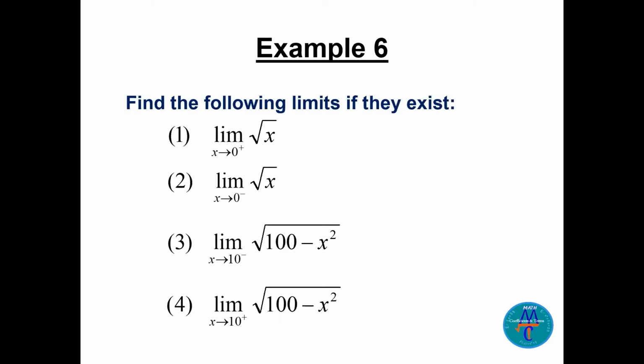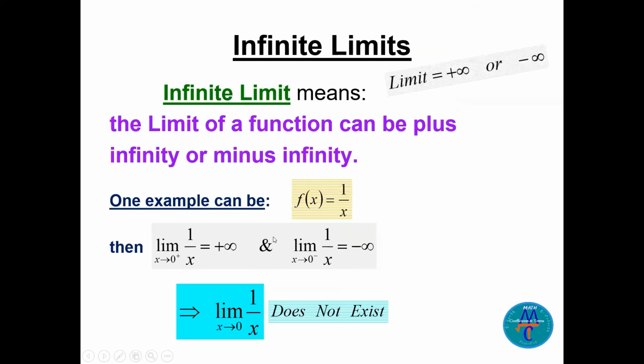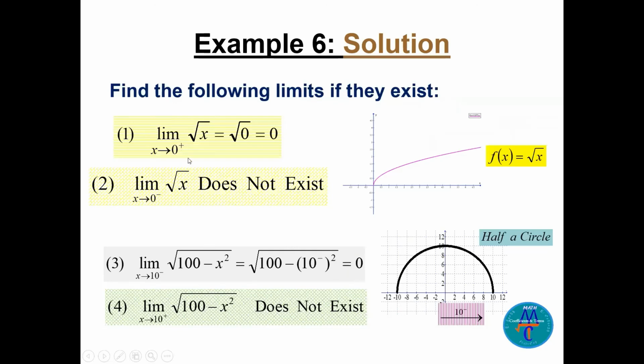The limit of the square root of x as x goes to 0 from the positive and from the negative. We have another limit here, the square root of 100 minus x squared, as x goes to 10 from the negative and from the positive. The first one, the square root of x, this is half a parabola. This is the graph here. You know, this is half a parabola in the first quadrant.